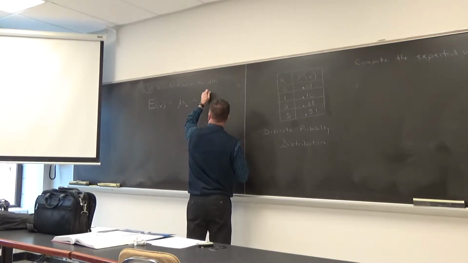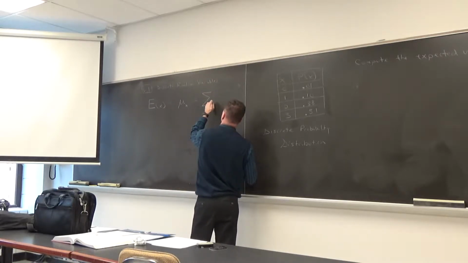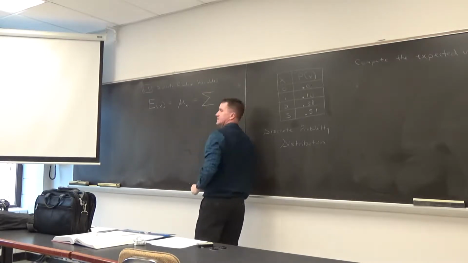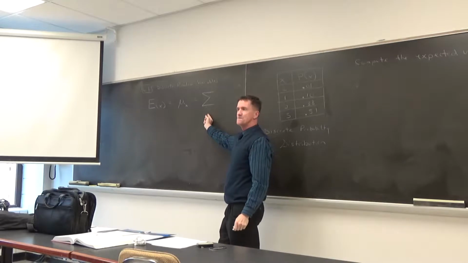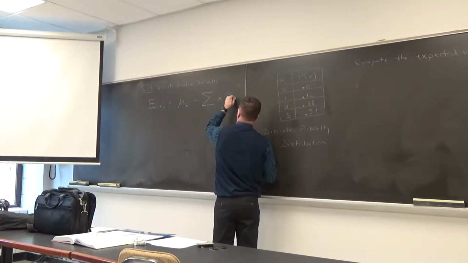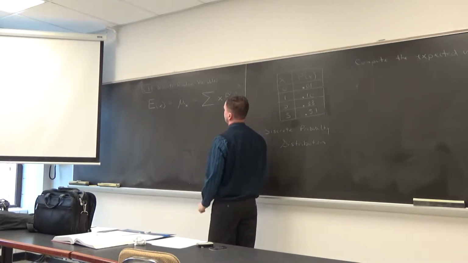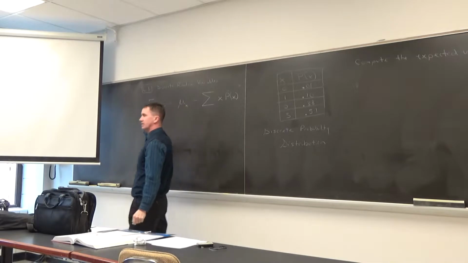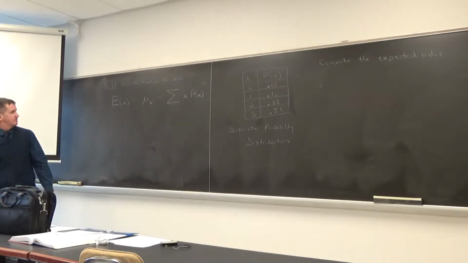And all we're going to do is, I know you know that symbol, summation, right? All right, we're going to sum the products, x times p of x. When this is called that big E, you can write in your notes expected value.